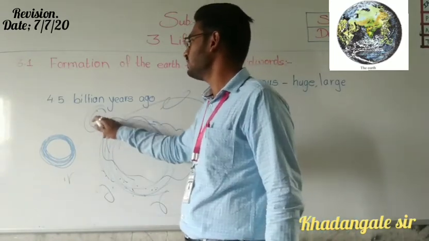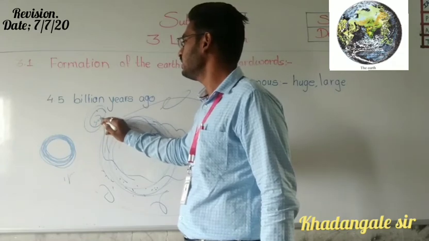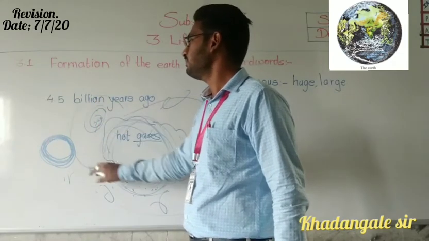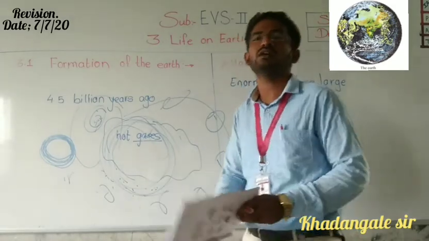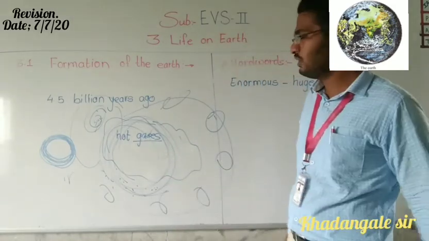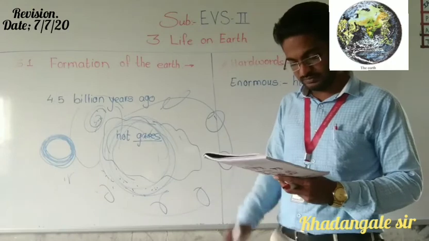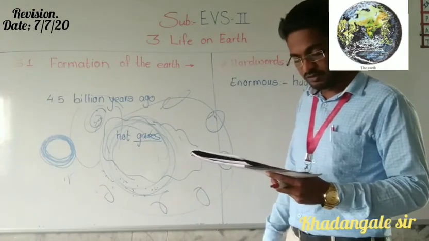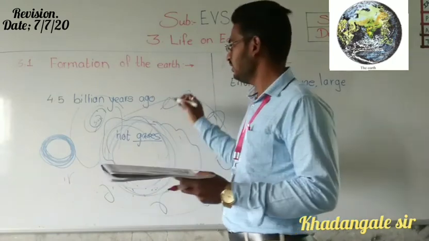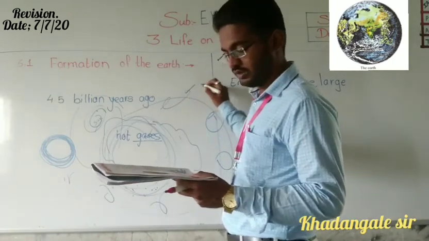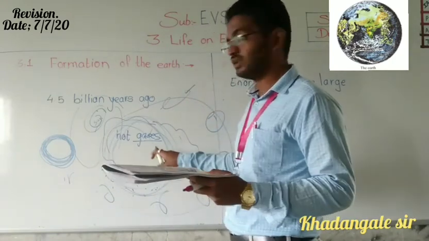Now suppose this one is our sun, and then other parts are planets which revolve around the sun. The names of these planets are Mercury, Venus, Earth.